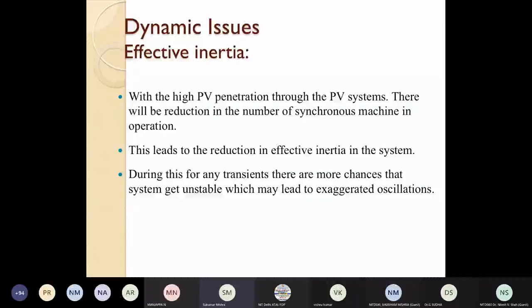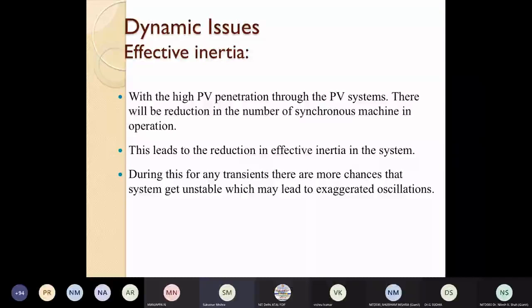And therefore, people are talking about virtual synchronous generator based operation for the photovoltaic inverters. Sometimes they refer to it as virtual inertia as well, and many times synthetic inertia, artificial inertia, and many names have been put to it.